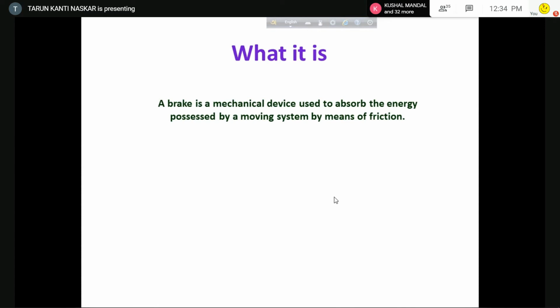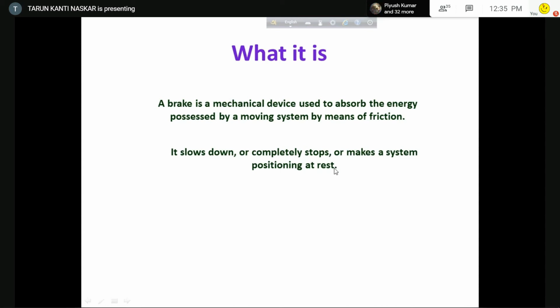So brake is to be applied, and when brake is applied, the energy is absorbed by means of friction. So either it slows down as per our requirement, or it completely stops, or for a hoisting system it makes the system position at rest.